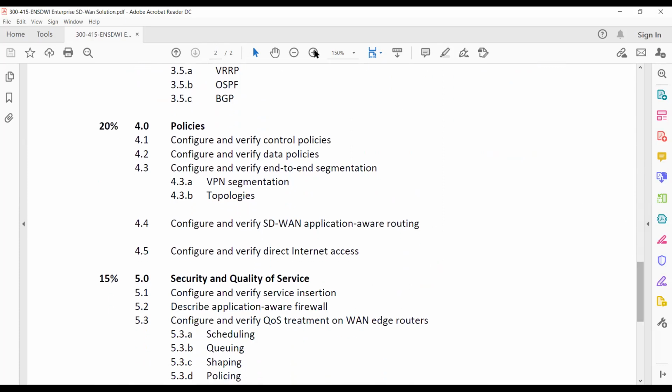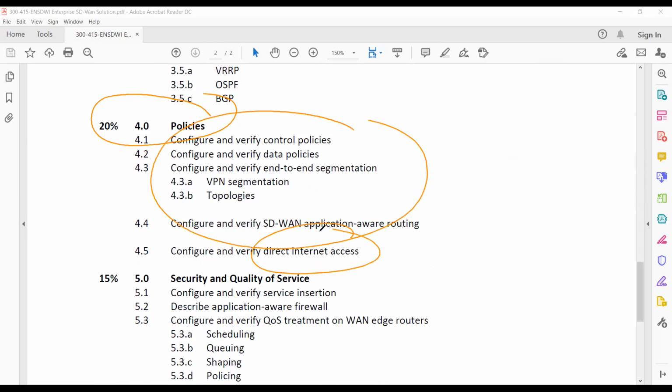Then finally, one section for policy. This is the fourth section, for the policies. Yes, these things we'll discuss. As I told you, we have DIA, direct internet access. Yes, we'll discuss how these things work.